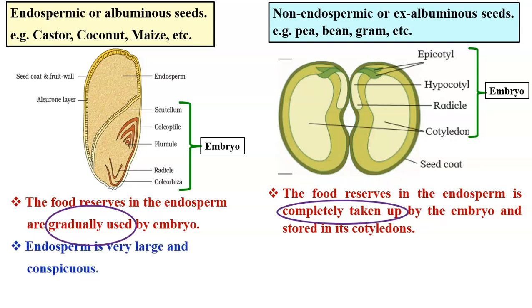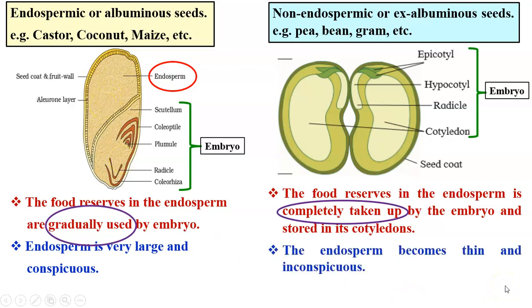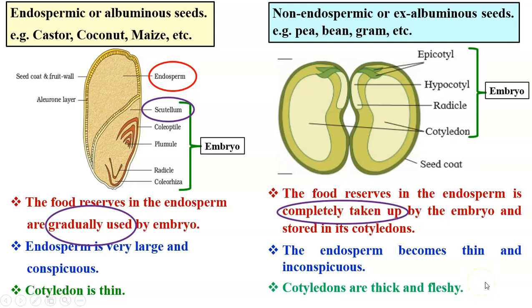In the endospermic seed, since endosperm is functional, it is very large and conspicuous. Here we can see the endosperm region. Whereas in the non-endospermic seed, since all the food is given to the embryo and it is stored in the cotyledon, the endosperm becomes thin and inconspicuous. The cotyledon in the endospermic seed is thin. Whereas here in the non-endospermic seed, cotyledon has stored food and therefore it has become thick and fleshy.